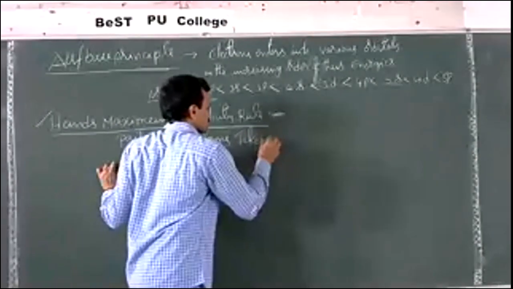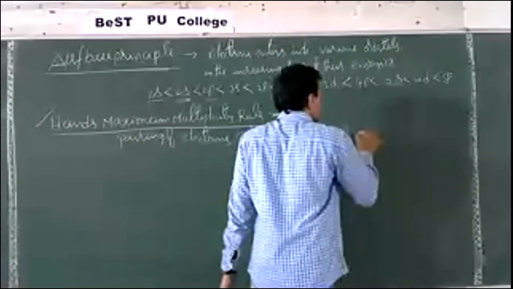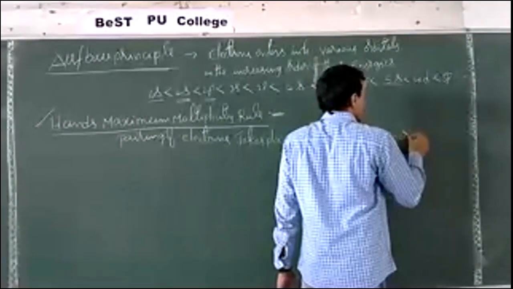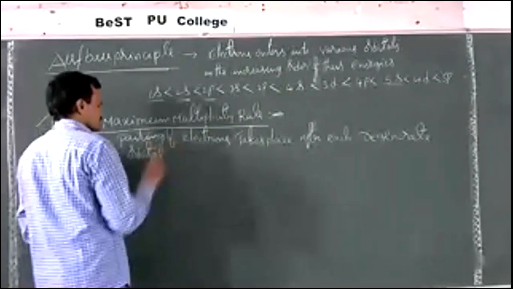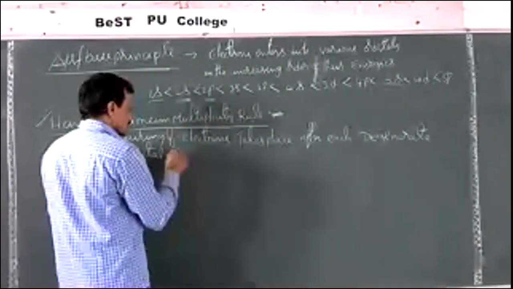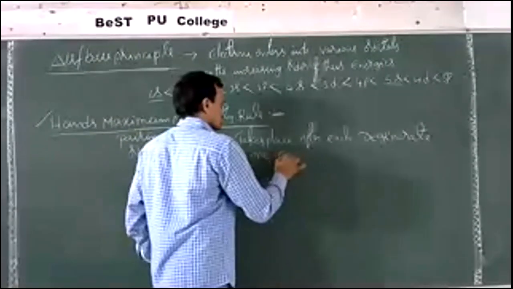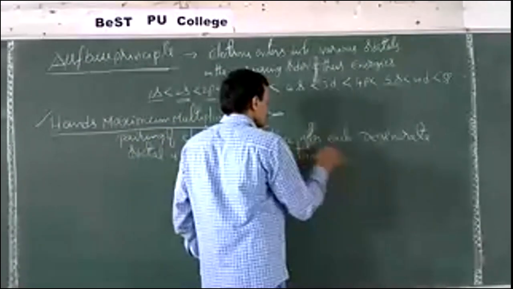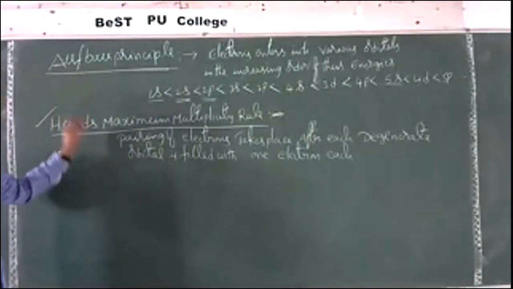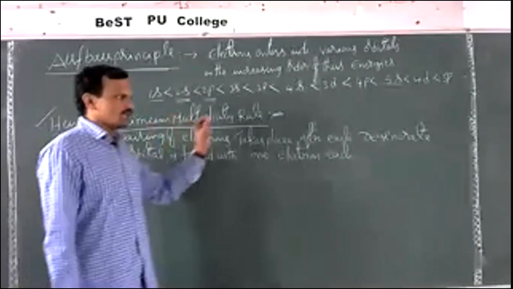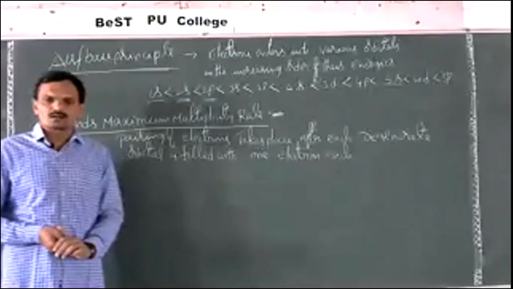This is the rule. So pairing of electrons takes place only after each degenerate orbital is filled with one electron each.